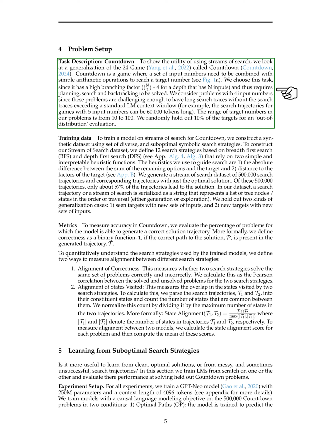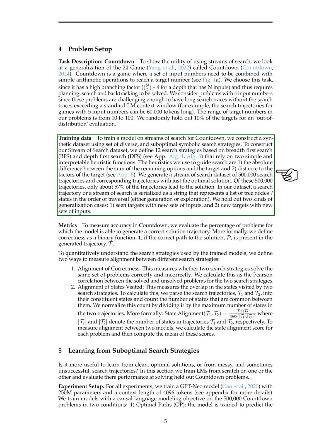Section: Training Data. In this section, we trained a model on streams of search for Countdown by creating a synthetic dataset with diverse and suboptimal symbolic search strategies. We defined 12 search strategies based on breadth-first search, BFS, and depth-first search, DFS, using simple heuristic functions. These heuristics guide the search based on the absolute difference between remaining options and the target sum, and the distance to the factors of the target.